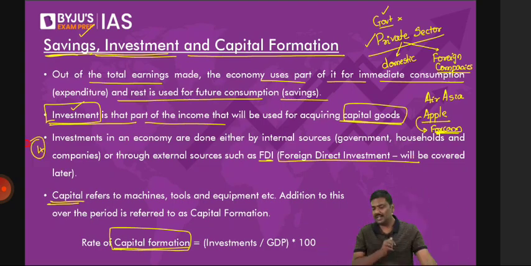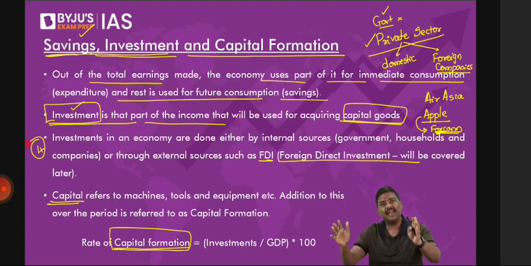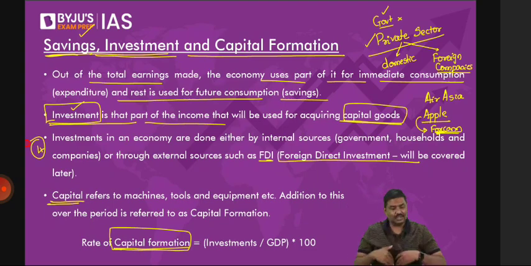So savings are there. You will take the savings, you will invest, you'll put it in a bank, or give it to a company. What they will do is use that money to purchase machines, construct, let's say, manufacturing facilities, and construct bridges, etc. So that savings will be used for investment in the market, into machineries and assets like this. That is called capital. And from one year to the next, again I repeat, there will be a lot of investments taking place. So from last year to this year, how much investment I have done, I want to measure that.